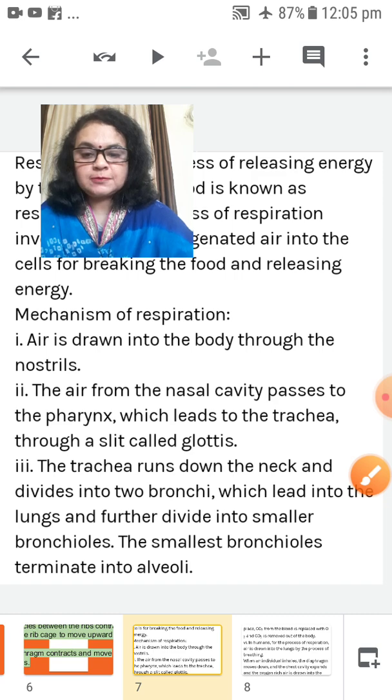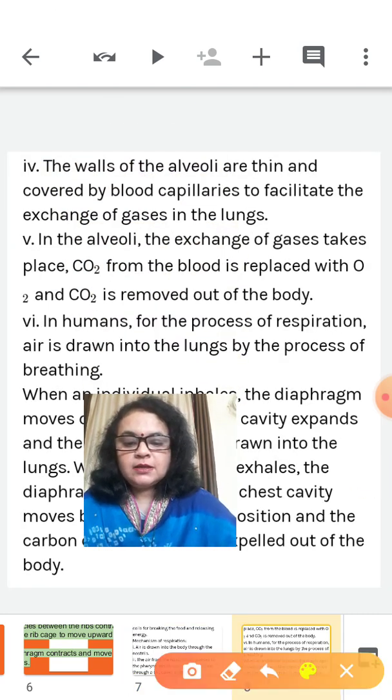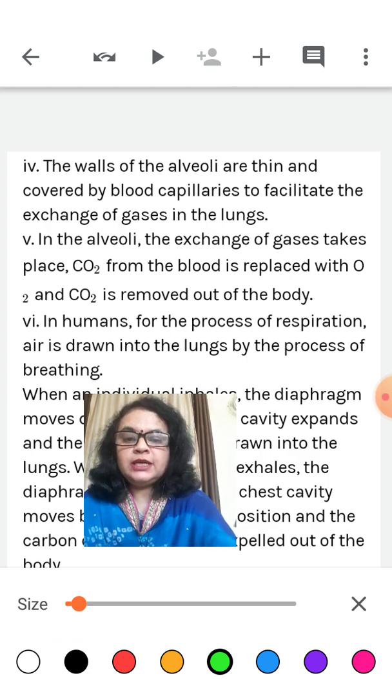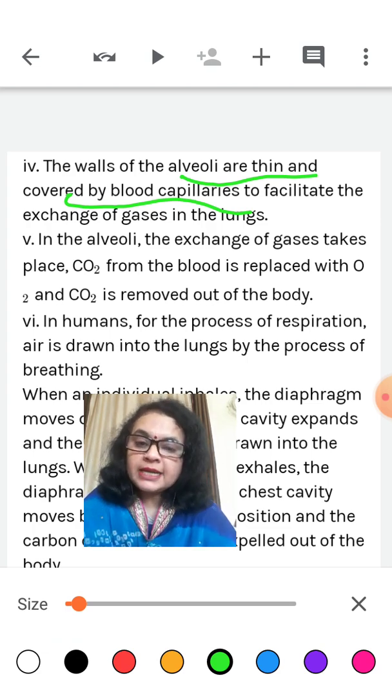Now next, the walls of alveoli are very thin and covered by blood capillaries. Many blood vessels are present, which are called blood capillaries. These blood capillaries do the major function of exchange of gases in the lungs.